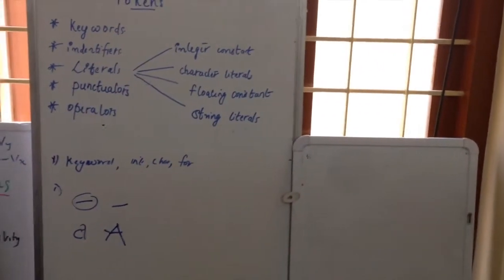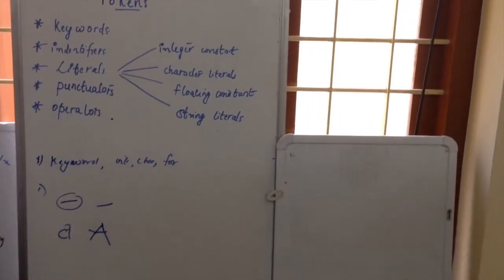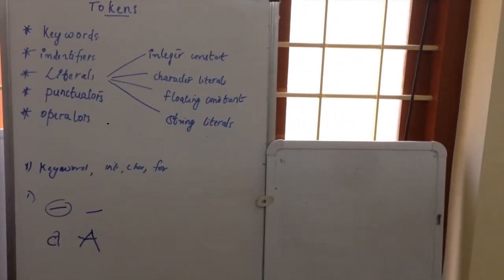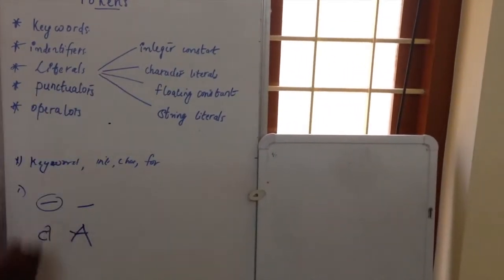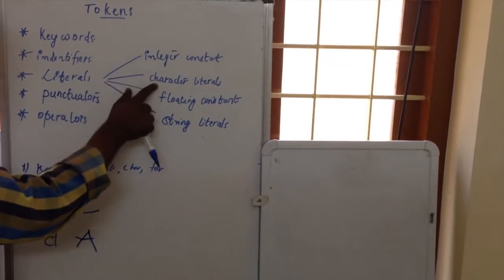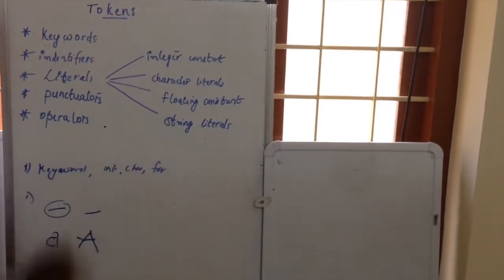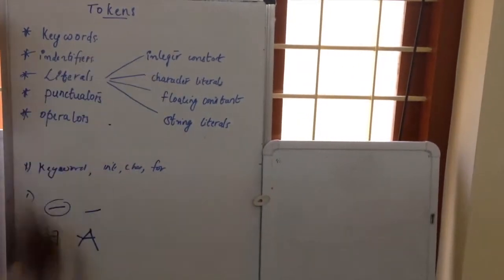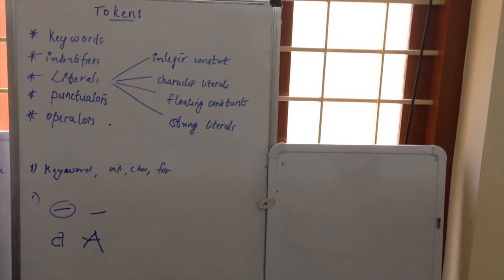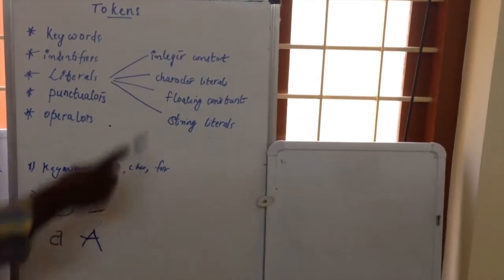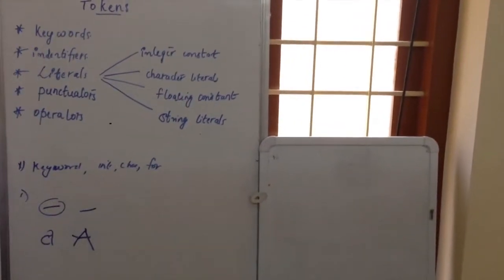The next one is literals. Literals are the tokens that do not change their value during the program run. There are 4 types of literals: integer constant, character constant, floating constant and string literals. Integer constants: we all know what an integer is. Integer means a number without a fractional part. So integers come under integer constant.